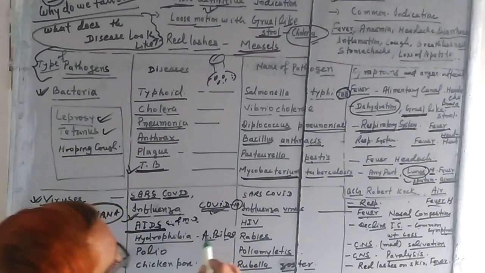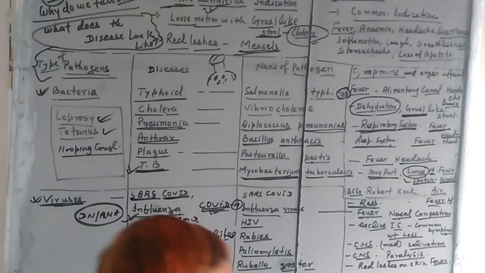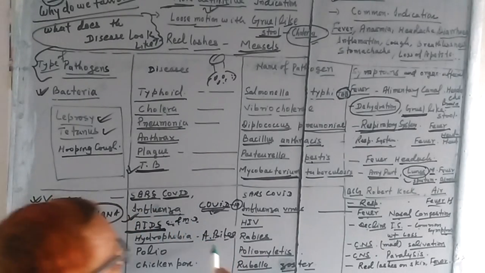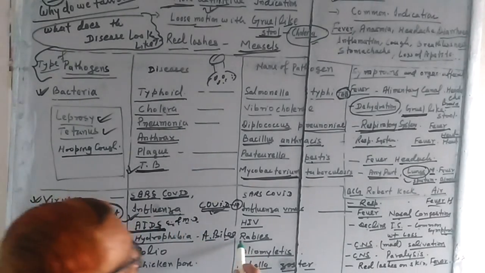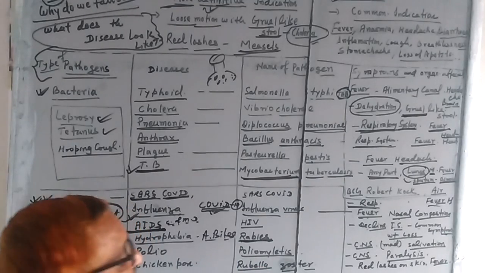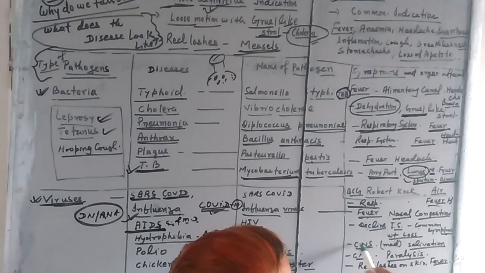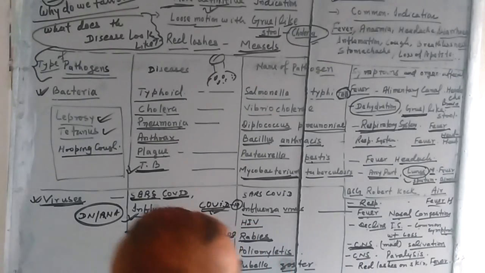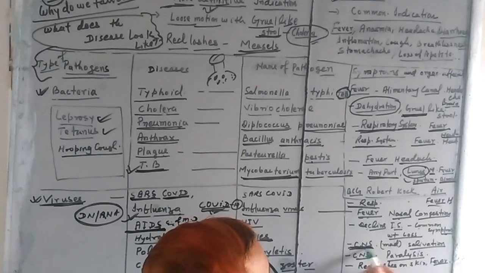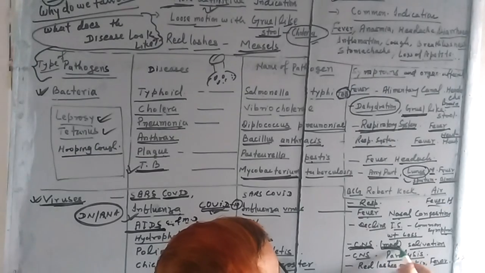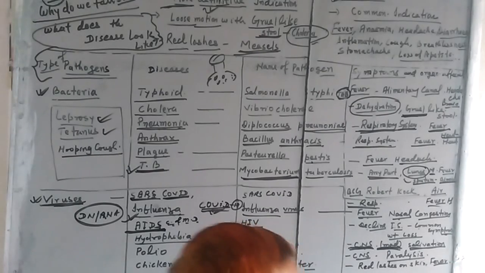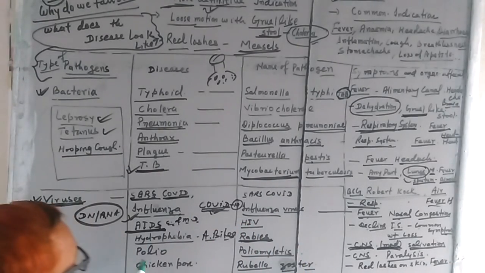Dog bites, you are familiar with; monkey, bat, any animal if it bites you, the rabies virus may enter and affect the CNS. CNS means here the central nervous system, the brain. The nervous system will be affected. The person becomes mad; they say a mad dog has bitten. Like salivation, saliva comes out. These are the symptoms.